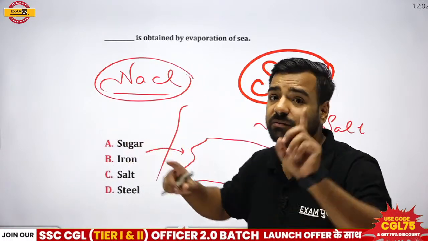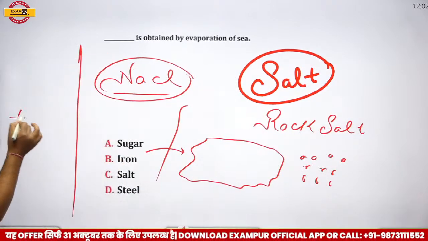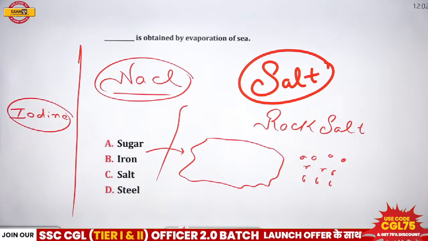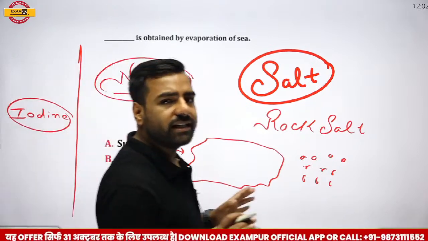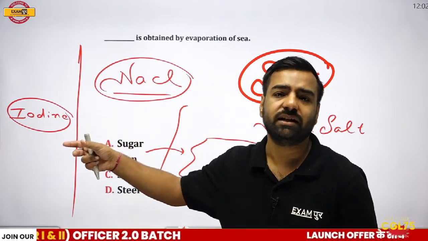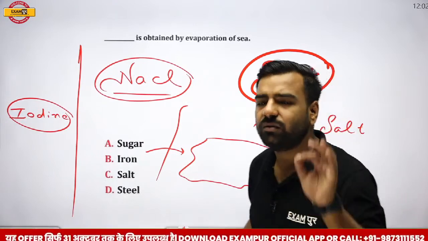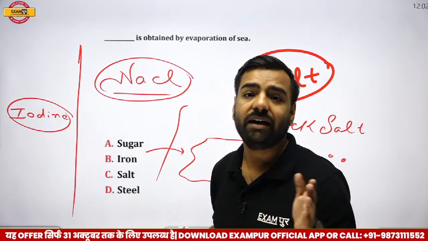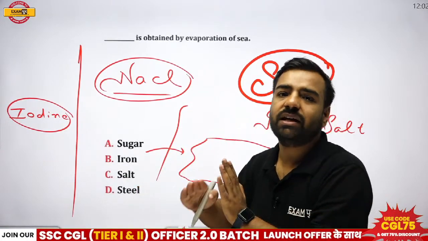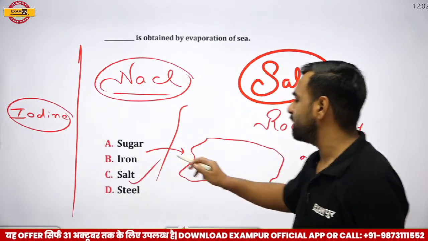Obviously all those things are done, but one more important thing I want to tell you here, and that is iodine. Iodine is added, and it is according to the government norms that we get salt which is iodized, that is, iodine is present in that salt. Whatever salt you are eating, whether it is Tata salt or whichever company's salt, it would be iodized. That means we are adding the iodine over there. So here the correct answer is going to be salt, that is option number C.